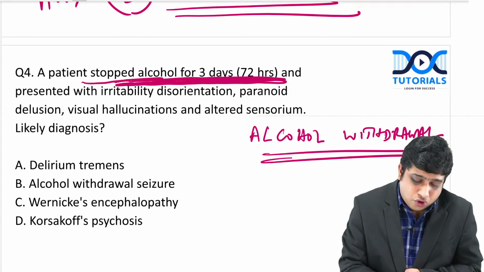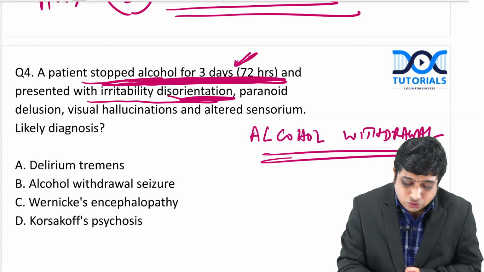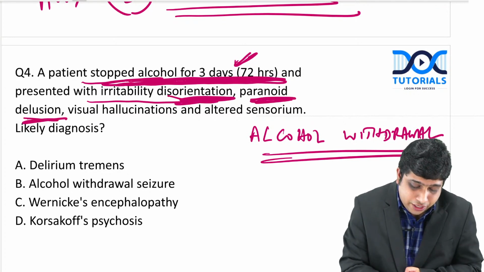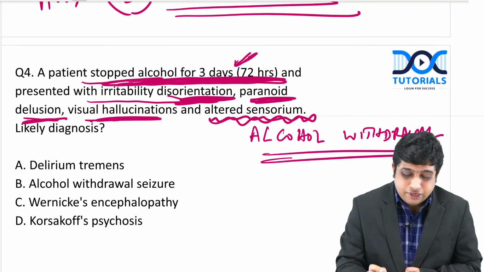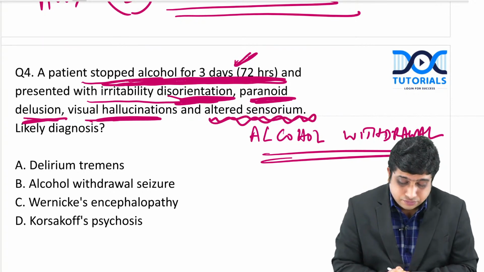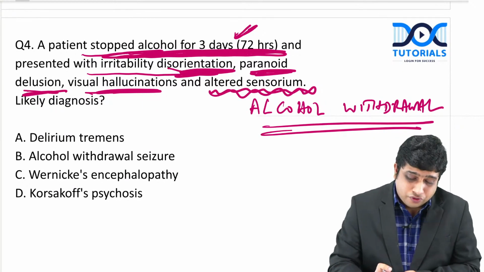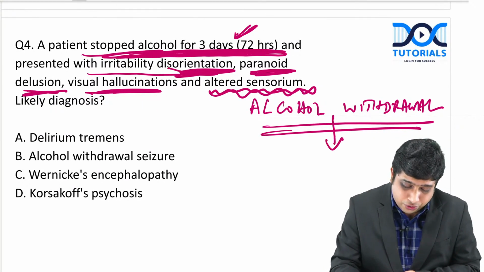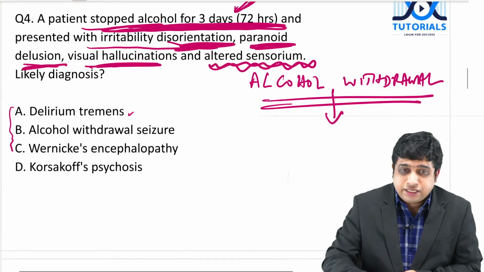Say a patient stopped alcohol for 3 days and presented with irritability, disorientation, paranoid delusion, visual hallucination and altered sensorium. Likely diagnosis? It's a withdrawal. So before going on to alcohol withdrawal, let us see, these points are important.